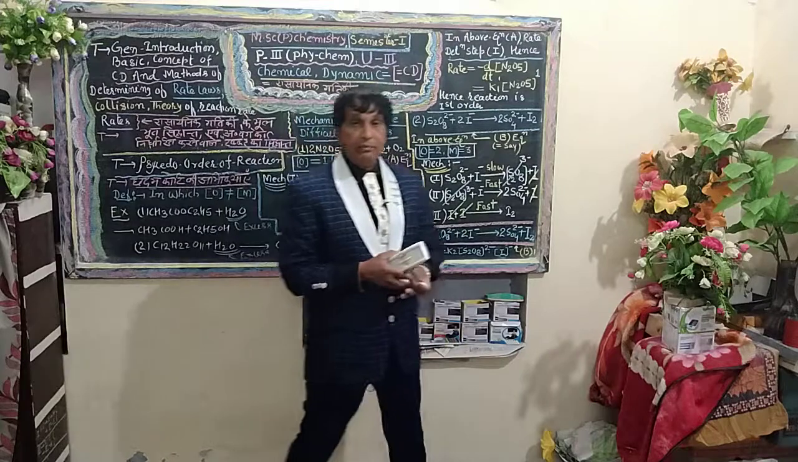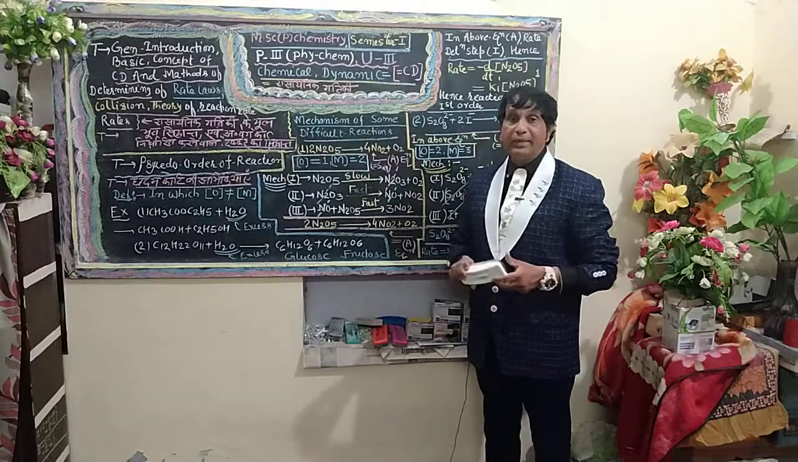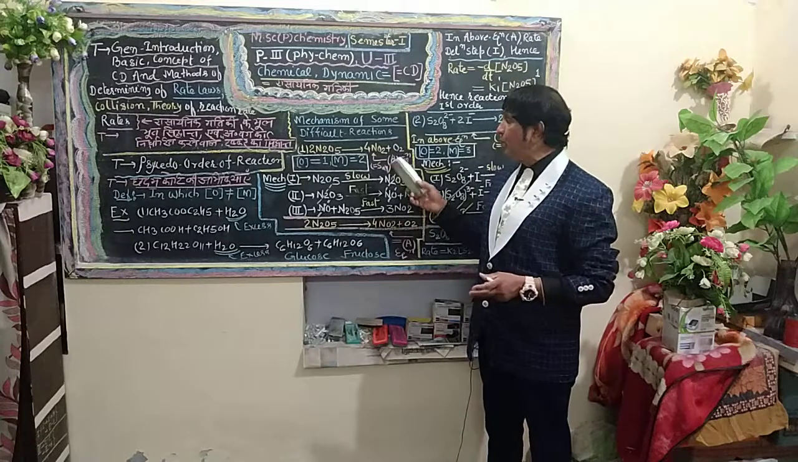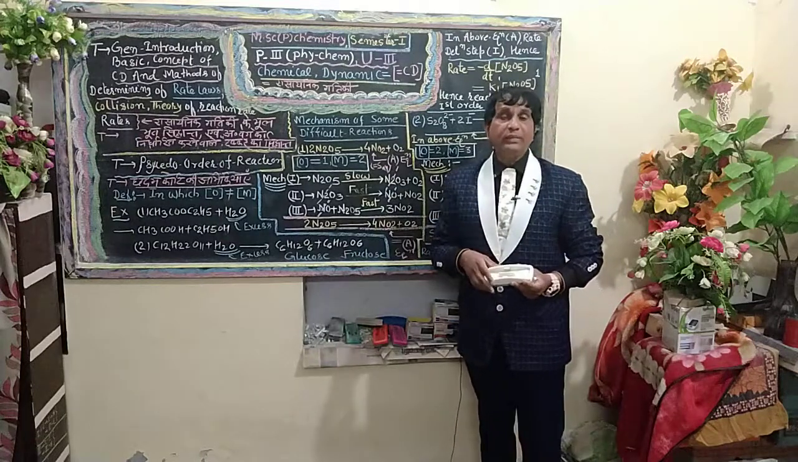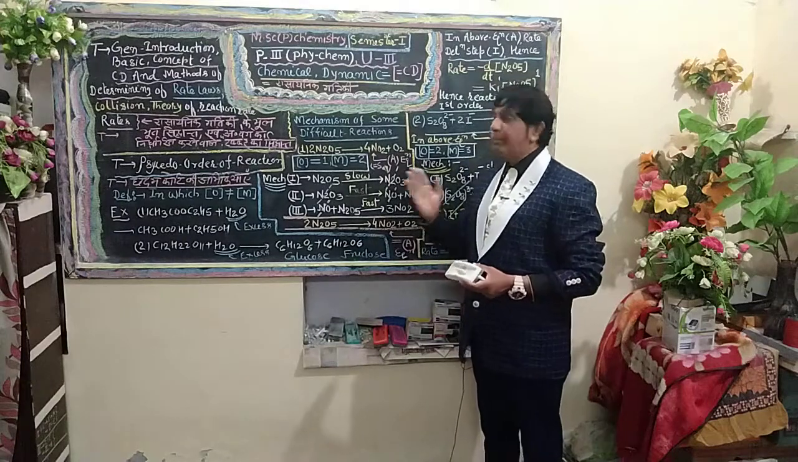I have mentioned it on the blackboard. First one: when 2 moles of nitrogen pentoxide are decomposed, they produce 4 moles of nitrogen dioxide and 1 mole of oxygen.